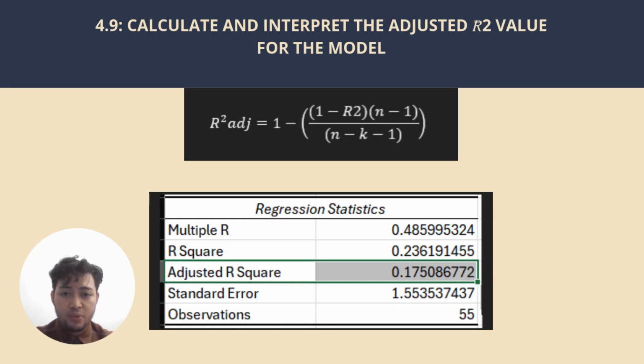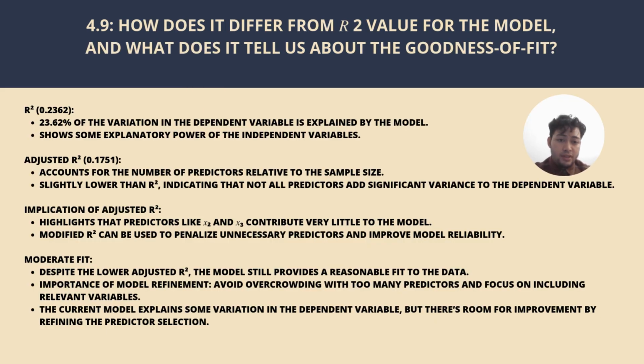4.9 calculate and interpret the adjusted R squared value for the model. Using this formula, we get the adjusted R squared for the model is 0.175086772. How does it differ from the R squared value for the model, and what does it tell us about the goodness of fit? The R-squared value for the model is 0.2362, meaning 23.62% of the variation in the dependent variable is explained by the independent variables.